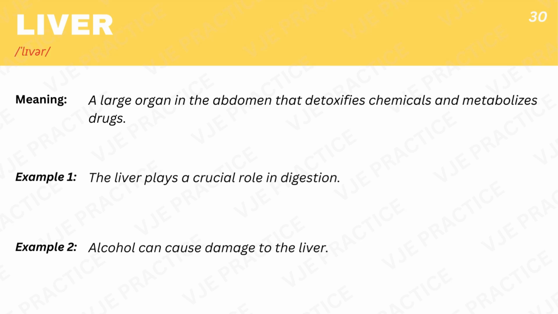Liver, a large organ in the abdomen that detoxifies chemicals and metabolizes drugs. Example 1. The liver plays a crucial role in digestion. Example 2. Alcohol can cause damage to the liver.